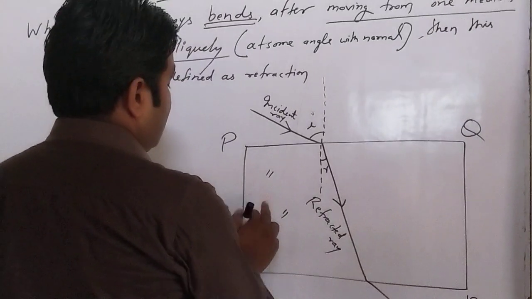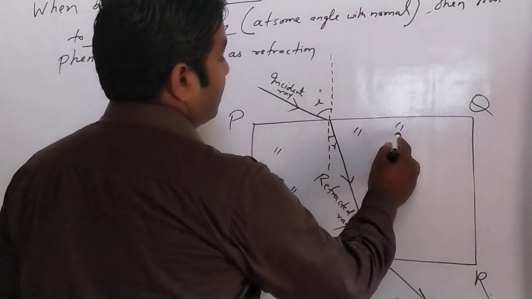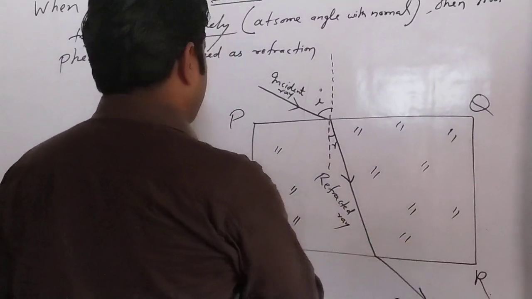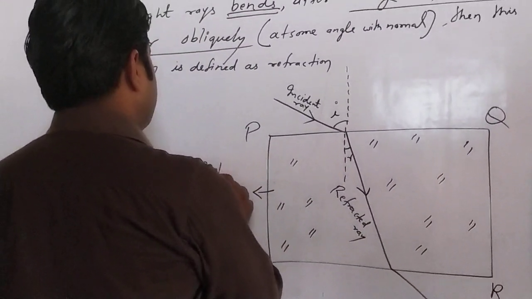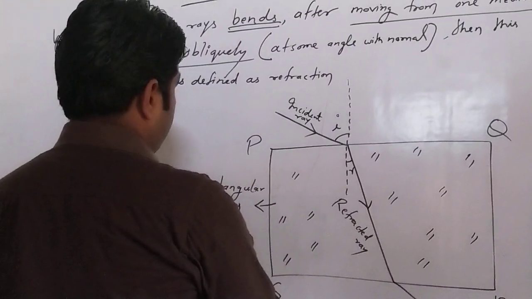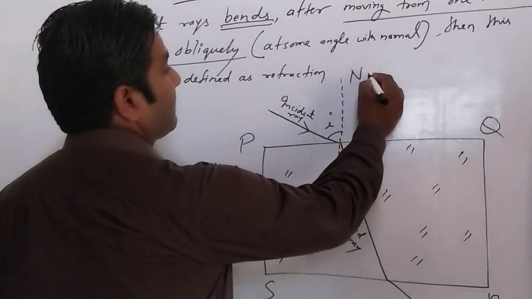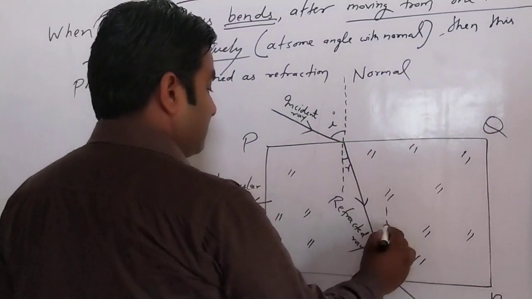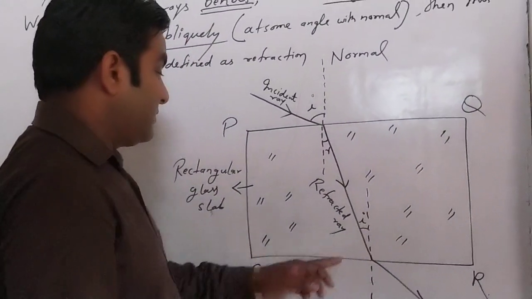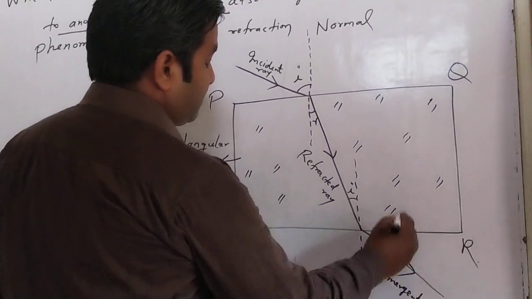This is the symbol for another medium, that is glass medium. This one is normal, this is also normal. And here, this one is the angle of incidence for this surface, and this is the angle of emergence.